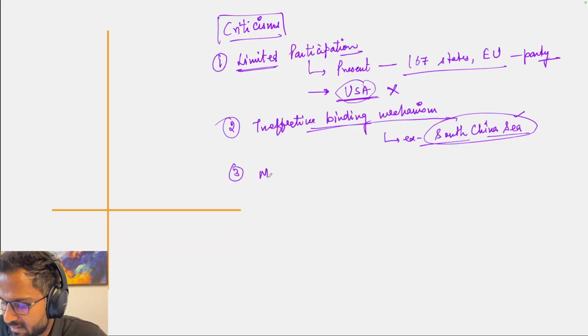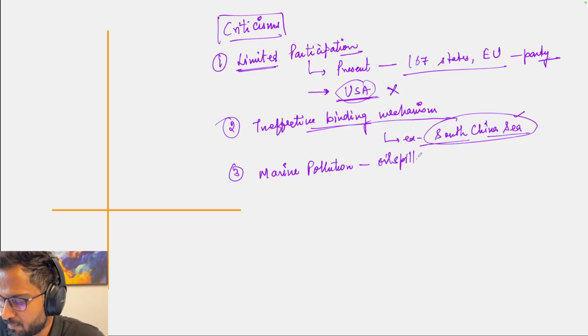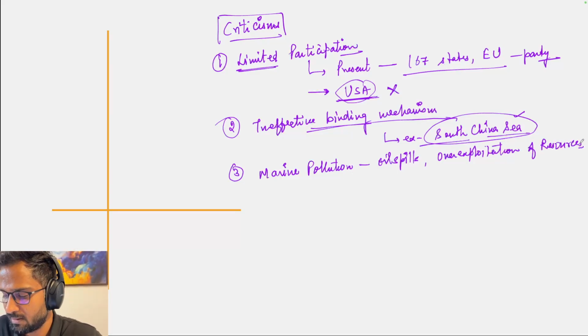Another problem is with respect to increasing marine pollution through oil spills and overexploitation of resources. The maritime pollution is increasing, but UNCLOS has not been effective in containing this maritime pollution.